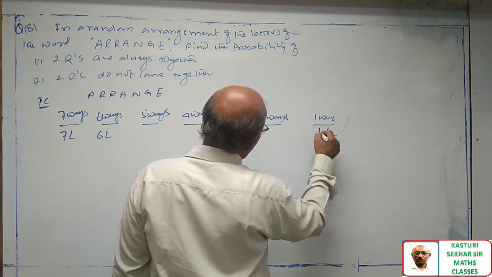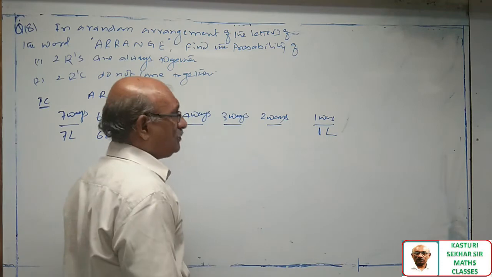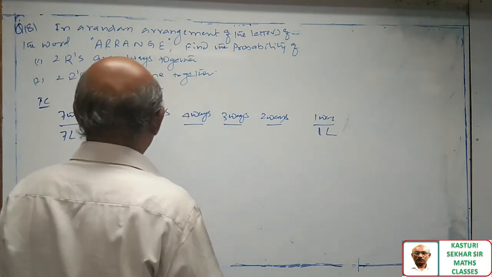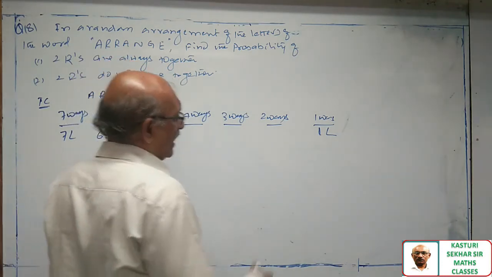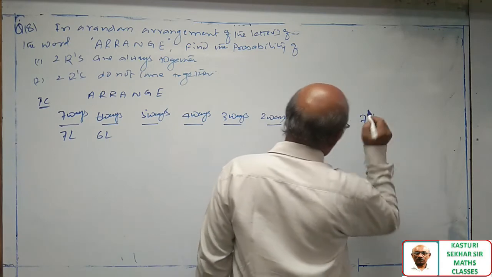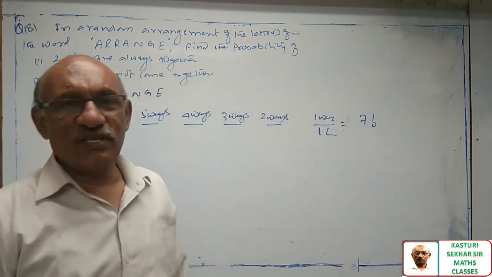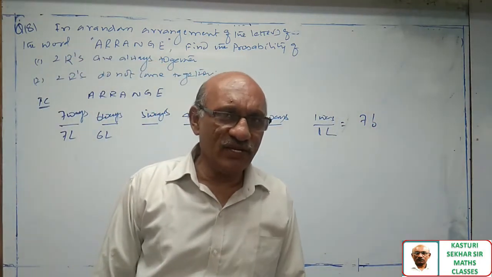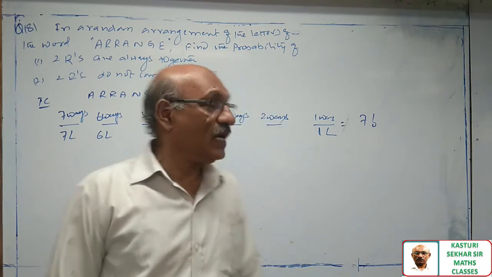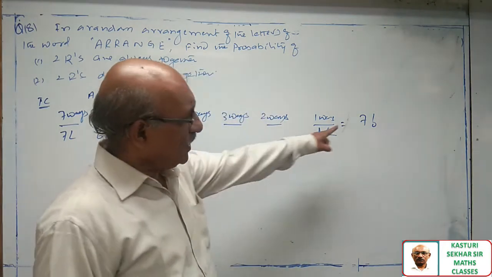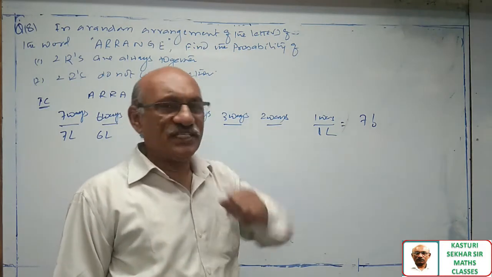When I come to the last place, only 1 letter is in hand. So at 7 places, 7 letters can be arranged in 7 factorial ways. That is the answer if the letters are distinct.